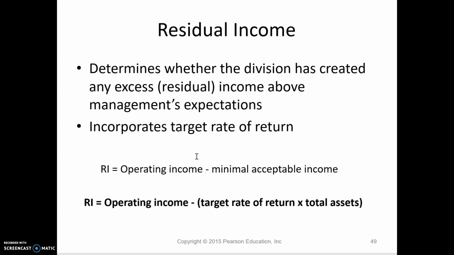So sometimes, though, the ROI is going to cause a conflict between the manager's goals and the goals of the business, because we said the manager's given a target ROI.